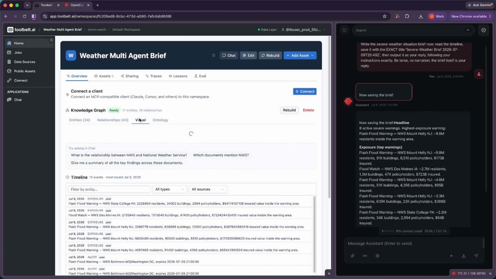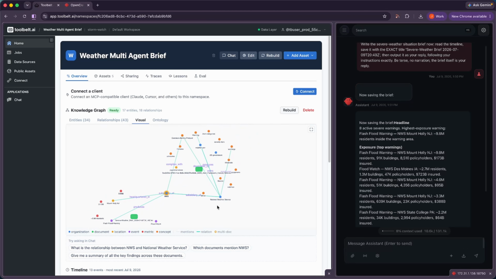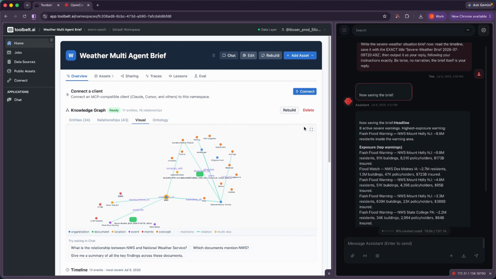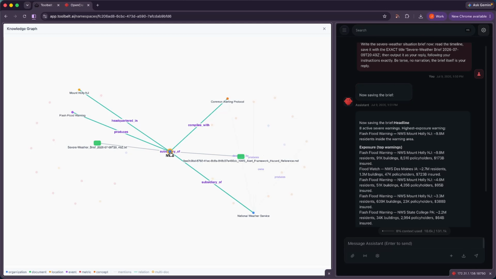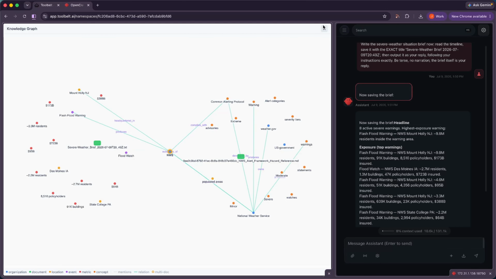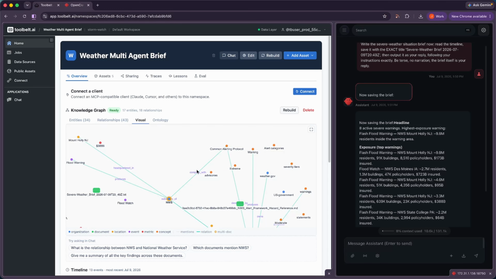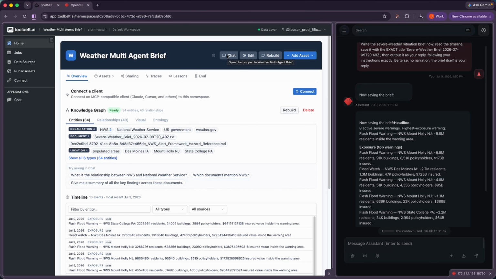And this is the key move. Entities aren't filed away per document, they're resolved across the entire workspace. If this reference mentions a flood warning, and the brief we just generated mentions one, they don't sit there as 2 separate dots. They collapse into a single node, and that node now points back at both sources.